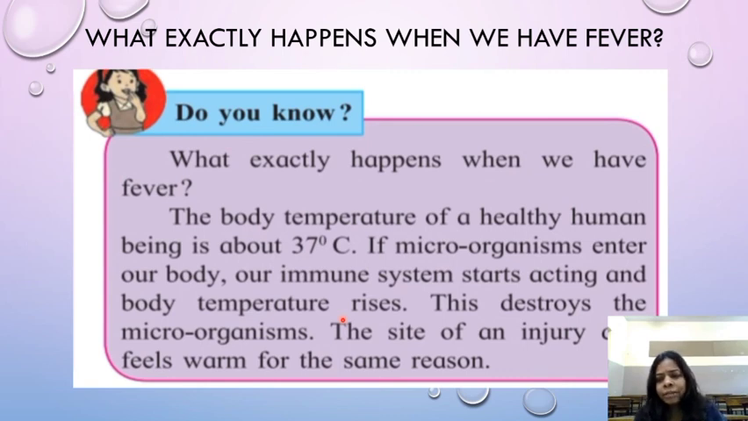The immune system in our body understands, oh, something bad has come. We have to fight and drive them out of the body. So because of this, the temperature rises. This destroys the microorganism. The site of an injury feels warm for the same reason. When we are injured, that part also feels a little bit warm, children. Because all the immune fighters come and start acting on the foreign body which are trying to attack us.